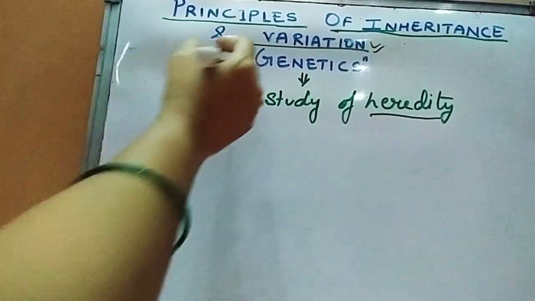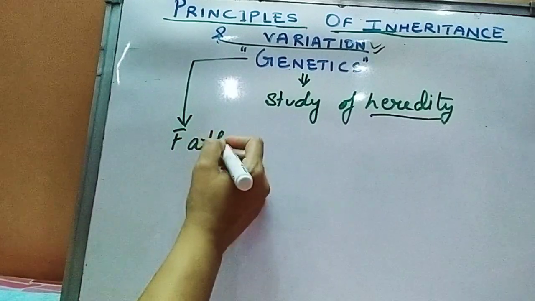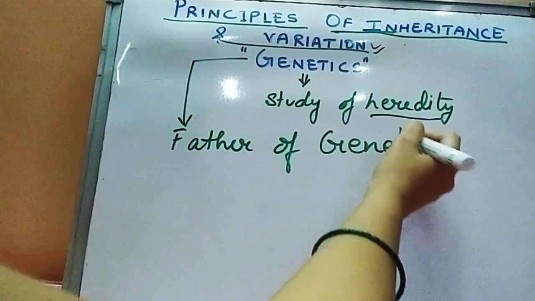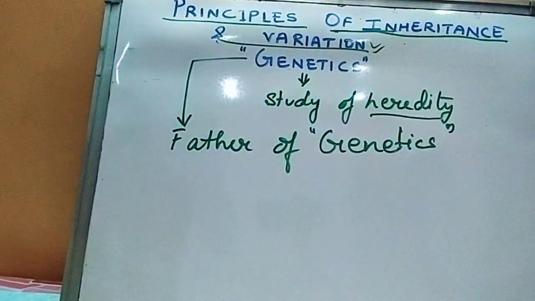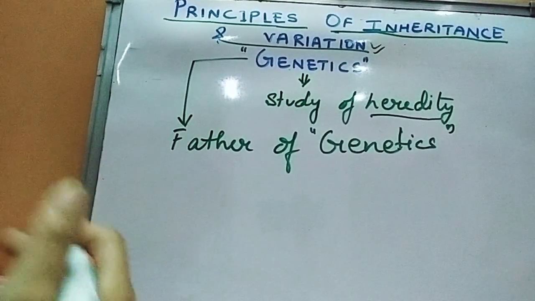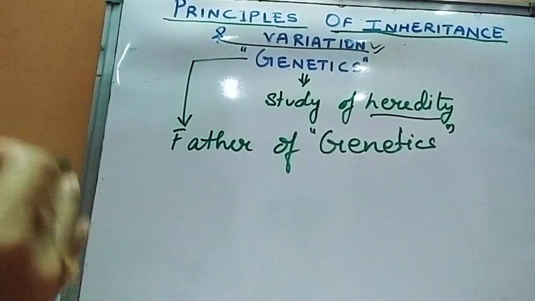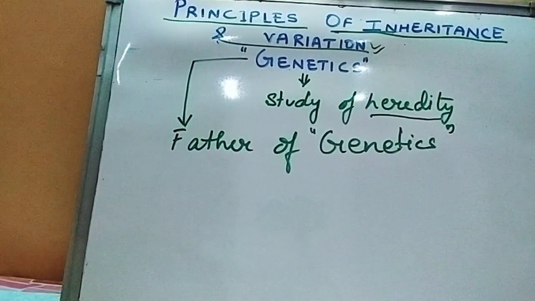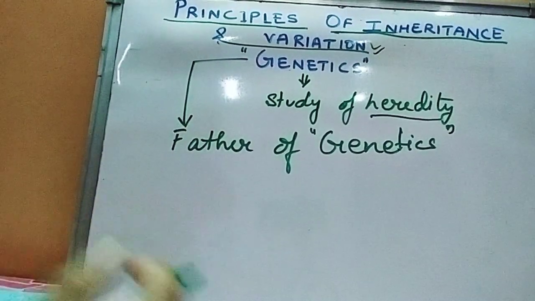And who is the father of genetics? That's the most important thing to learn. This man who was considered the father of genetics was the first to formulate laws, who formulated experimental crosses, and framed that there is something, though in the period of this man there was no concept of gene, but still this man proved that there is something which gets passed from one generation to another.